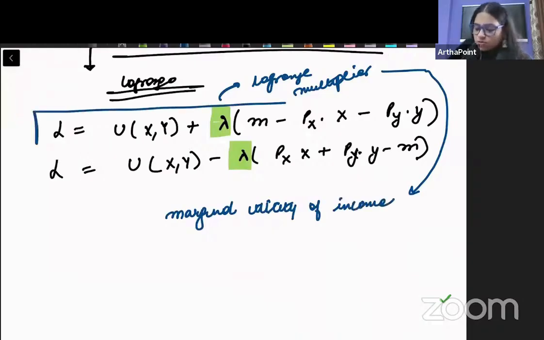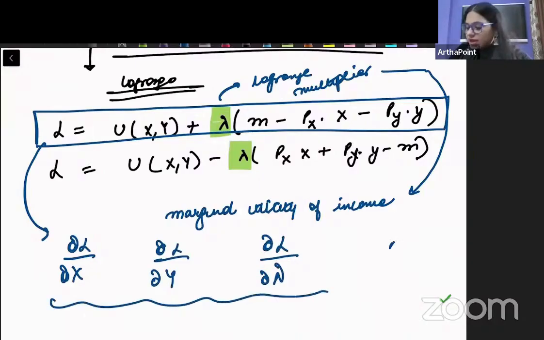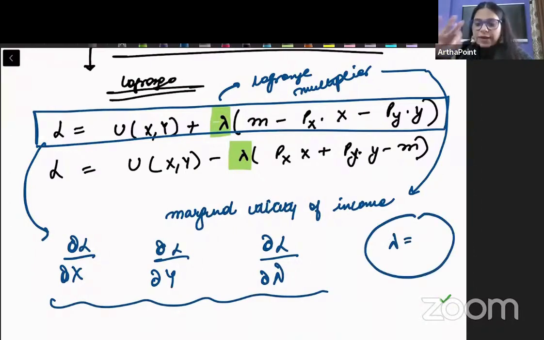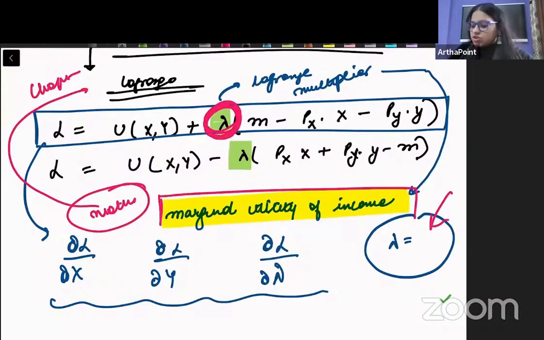मतलब अगर मैं ये प्रॉब्लम को सॉल्व करूं, अगर मैं अपनी यूटिलिटी को मैक्सिमाइज करूं, मतलब मैं इसको डिफरेंशिएट कर दूं x से, डिफरेंशिएट करूं y से, डिफरेंशिएट करूं लैम्डा से, ये सब करने के बाद अगर मैं लैम्डा की वैल्यू निकालूं, if I find out the value of lambda, तो वो जो लैम्डा की वैल्यू होगी, that is your marginal utility of income. I have done this in my maths lectures. If you want, you can read that chapter. उसमें से आप इस lambda को निकालना सीख सकते हो. It is not very difficult. But अभी के लिए you just have to remember that this Lagrange multiplier represents the marginal utility of income.